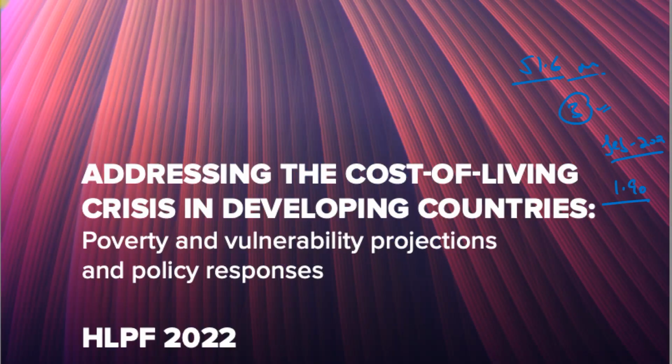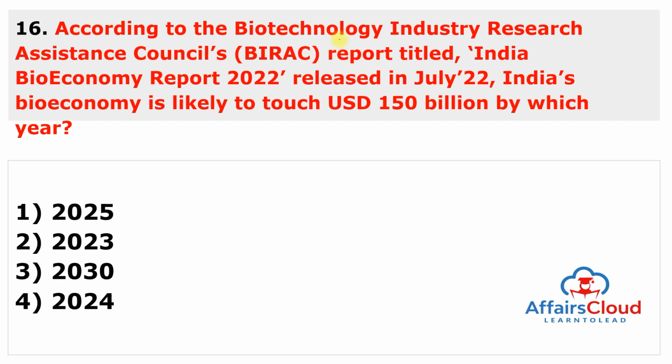Just remember the data. According to the Biotechnology Industry Research Assistance Council, also known as BIRAC, report titled India Bioeconomy Report 2022 released in July, India's bioeconomy is likely to touch $150 billion by which year?